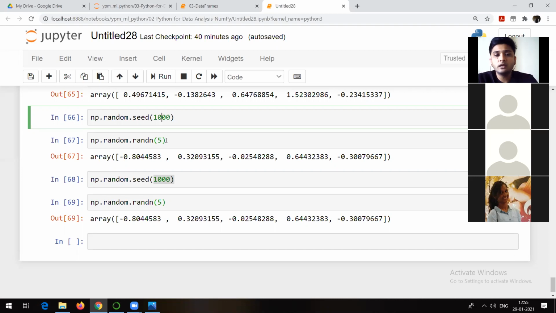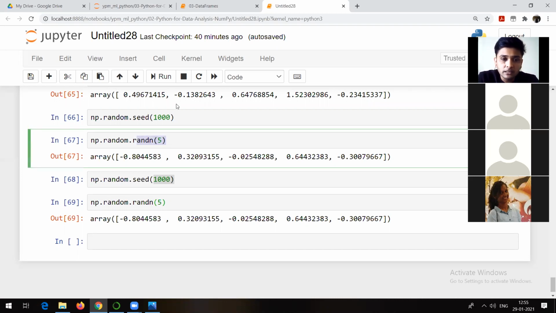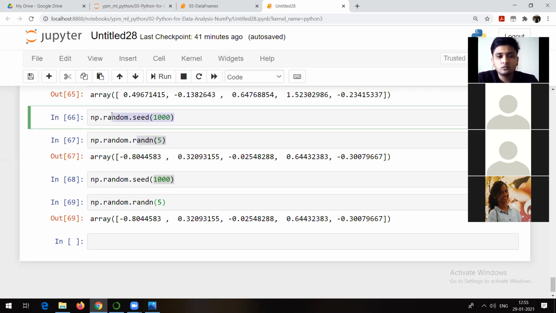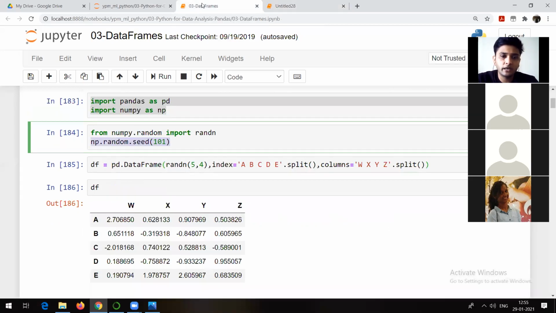How much random they should be? That will be decided by this sequence. So maybe you will be able to make sense of whatever I am trying to talk about. You will be able to make sense of all these things once you see your first model, or maybe first application I can say. But remember, this is because of NumPy only, and in NumPy we have this seed just to take control over the random data generated.